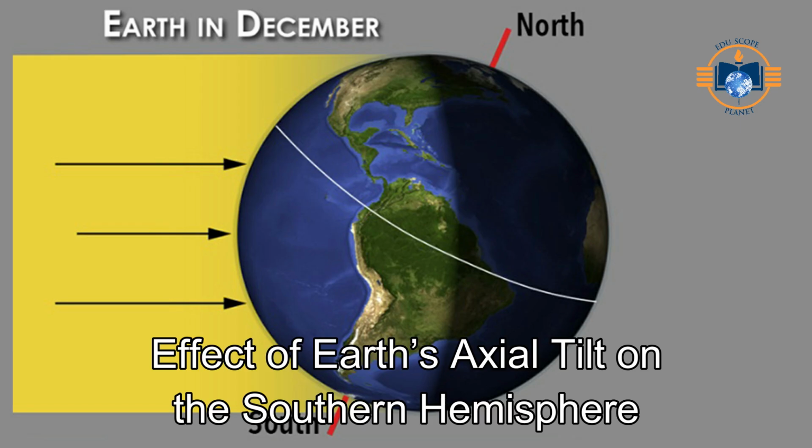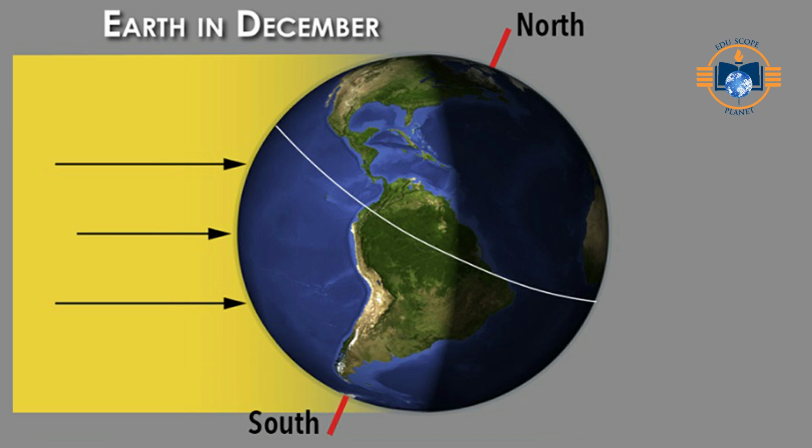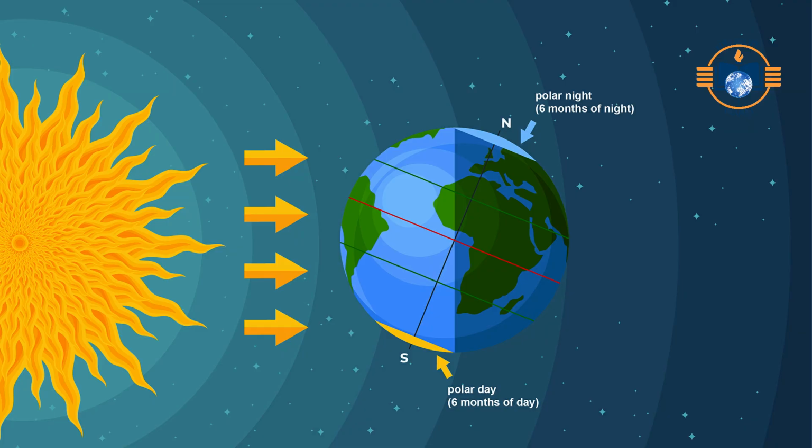Effect of Earth's axial tilt on the Southern Hemisphere. The change of seasons in the Southern Hemisphere occurs due to the same axial tilt of 23.5 degrees, but the effects are opposite to those experienced in the Northern Hemisphere. When the Southern Hemisphere tilts toward the Sun, the Sun's rays fall more directly on the Southern Hemisphere. Days become longer and nights shorter. The amount of solar heat received increases. Temperatures rise. This results in summer in the Southern Hemisphere.